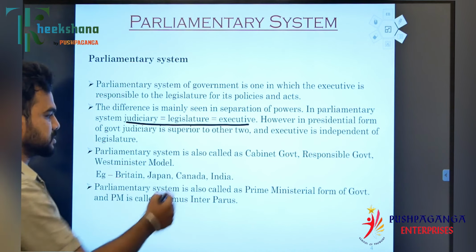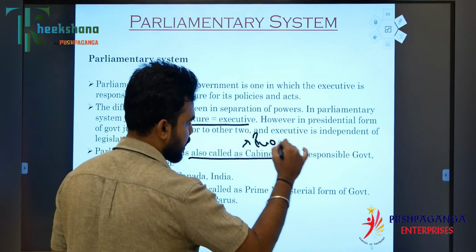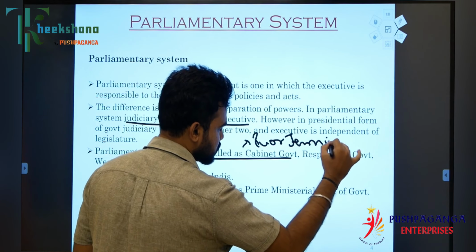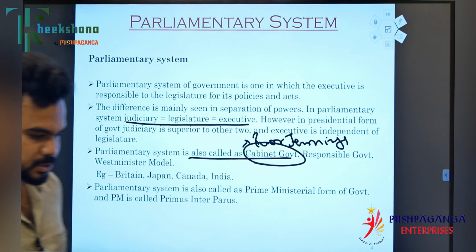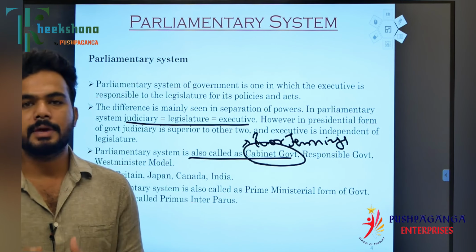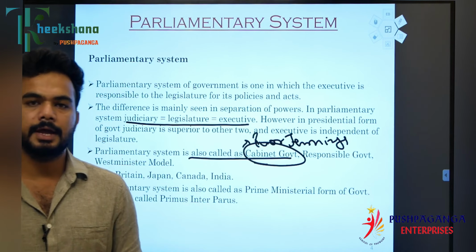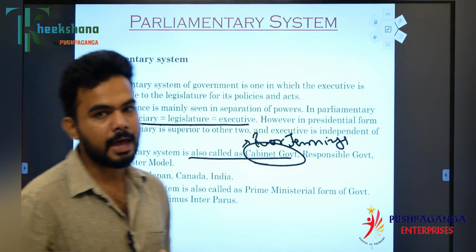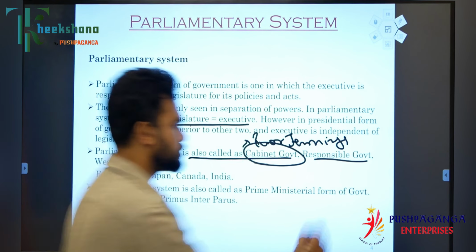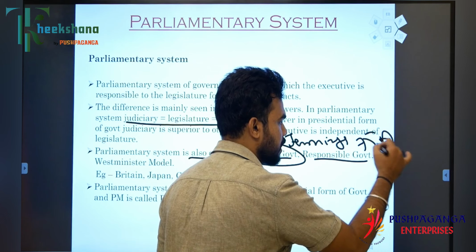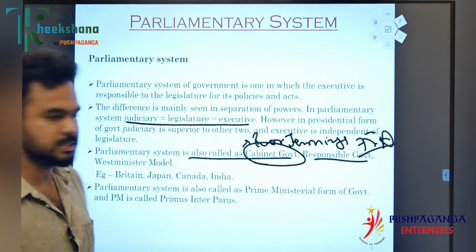The parliamentary system is also called the cabinet government, as said by Ivor Jennings, because the cabinet plays a major role, more than the council of ministers, in taking the important decisions, acts and policies. It is called the responsible government because Article 75 makes sure that the executive is responsible to the legislature.